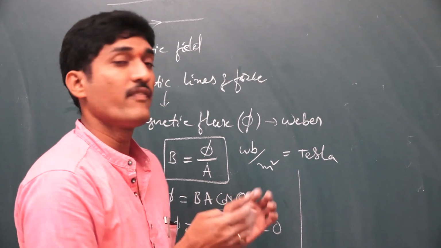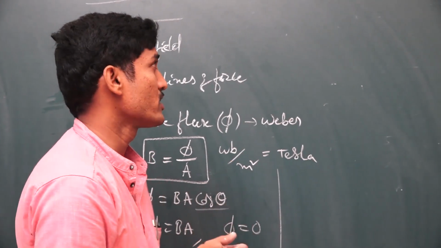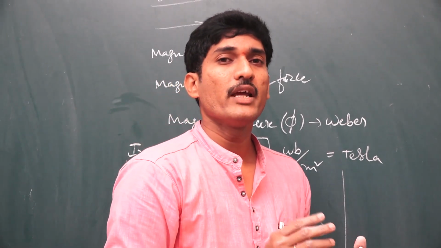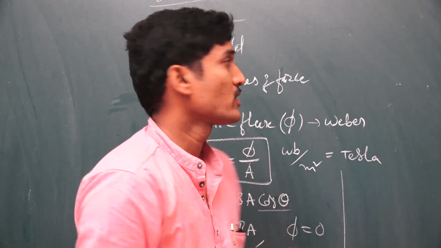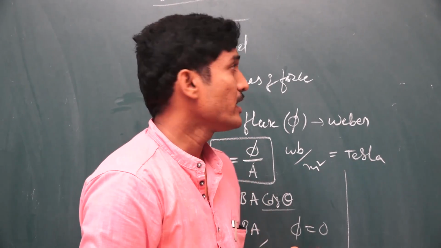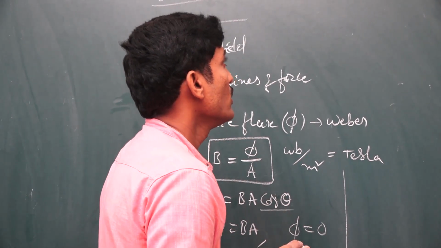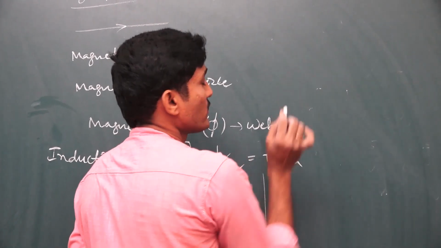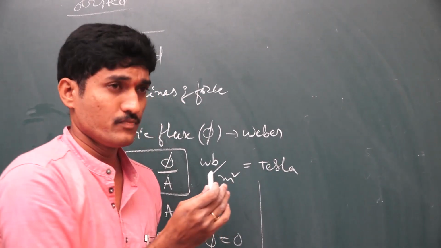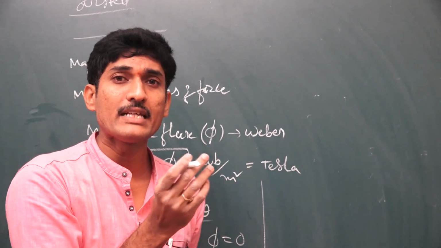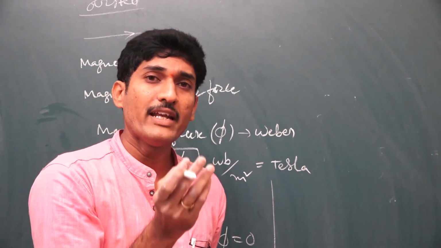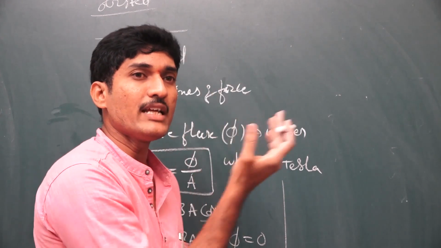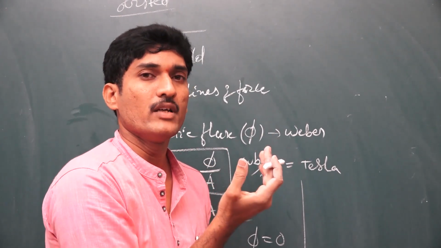Different types of fields are formed by different situations. One such situation is the magnetic field due to a straight wire carrying current. There is a very important experiment in this chapter. In this also we prove that here there is a table, and on the table there is a wire. Through the wire we pass the current, and by placing some iron filings or using some magnetic compasses, we see that some field is produced around the current carrying wire.